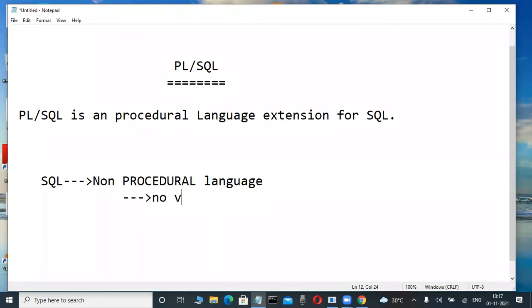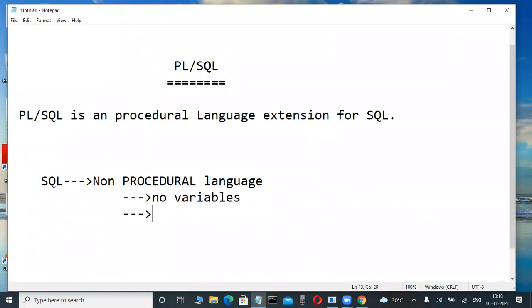You are observing, in the SQL language there are insert, update, create, truncate, replace. So many commands are there. But we have to store the data in a variable and process it. These things are not there. That's why there are no variables like in C, C++, Java. Again, on the SQL side, are any loops there?